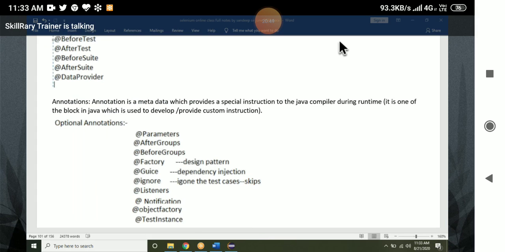Yes, that's it. Okay. So it's the runtime. We're giving instructions to the JVM or Java compiler. Annotation is a method of providing special instructions to the Java compiler, the JVM, or the runtime.